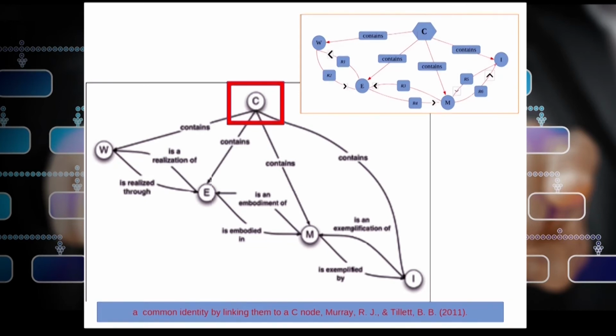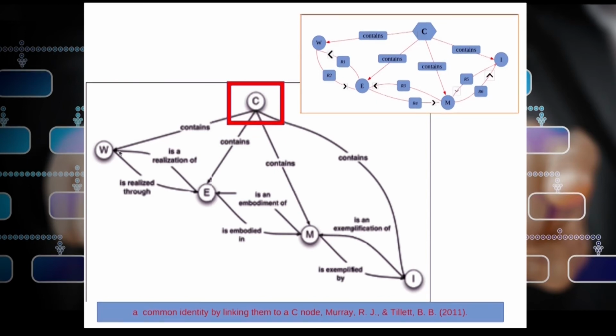Meanwhile, to support this user task and views, one model was proposed again by Barbara Tillett and R.J. Murray in 2011, called the graph friendly theory of library catalog, where they said that work, expression, manifestation and item are related in both ways, that is a bidirectional relationship, and they can be attached with a common node by the application of graph theory.